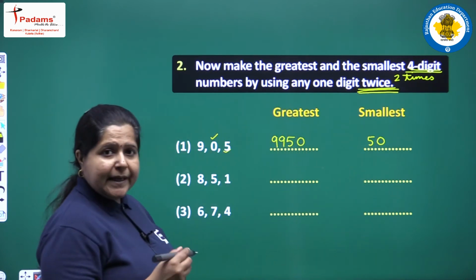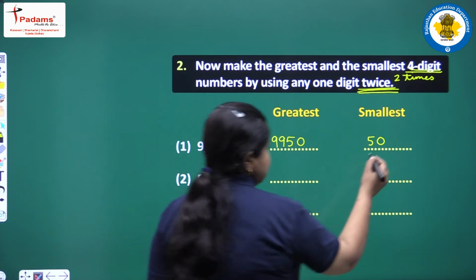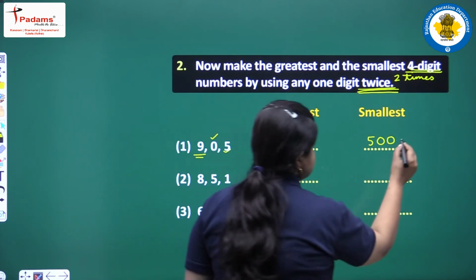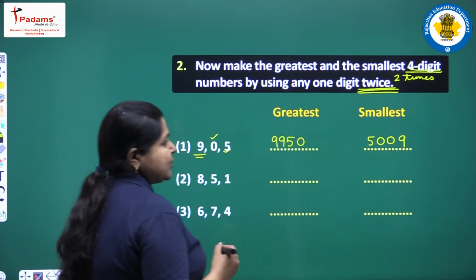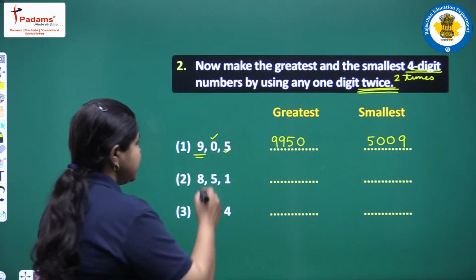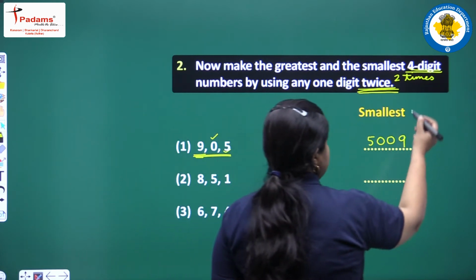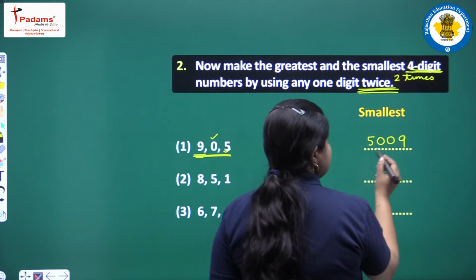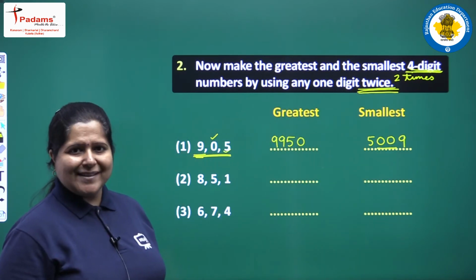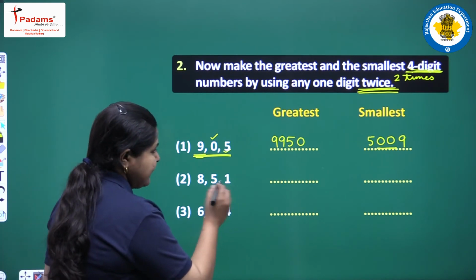Now we have to repeat one digit, so we can take the smallest digit 2 times. We write 0 once again and now the left up digit which is 9. So the smallest number formed is 5009 with the help of these 3 digits. This is a 4 digit number as required in the question with the smallest digit taken up 2 times or twice. Clear? Now we have another set of digits 8, 5 and 1.